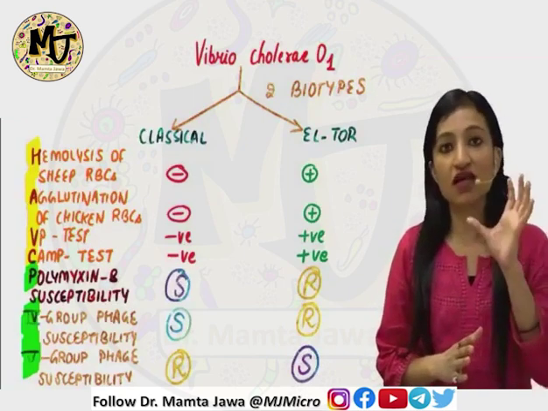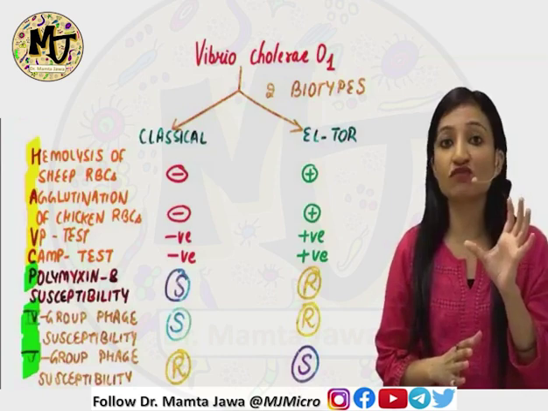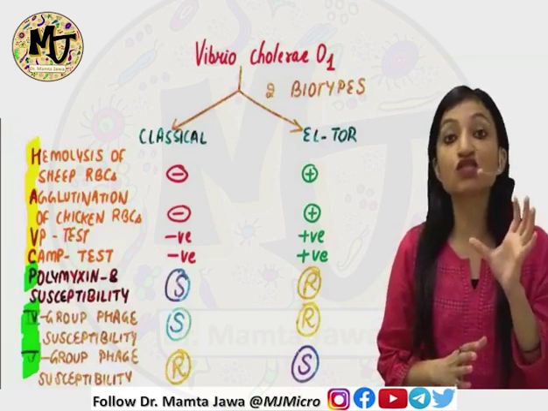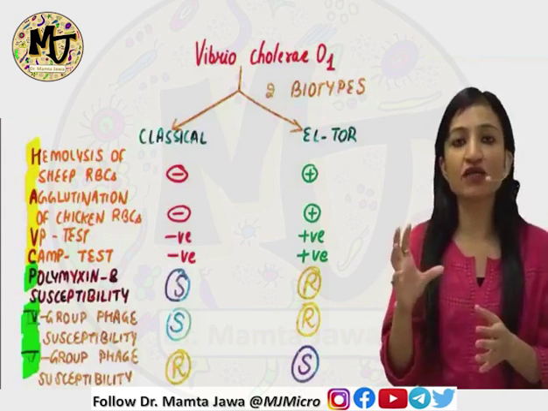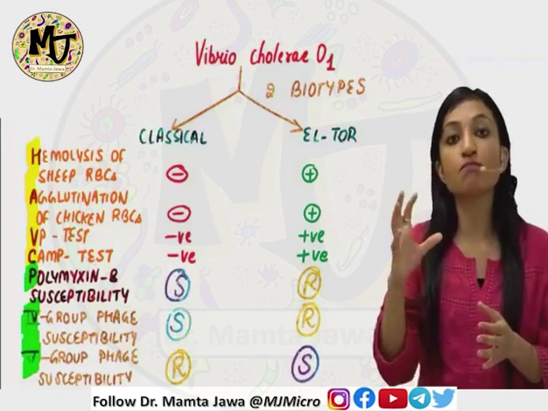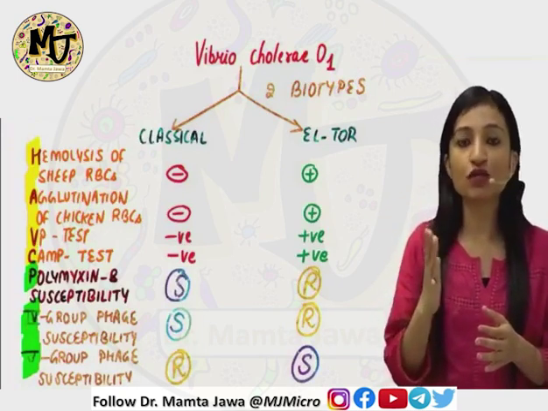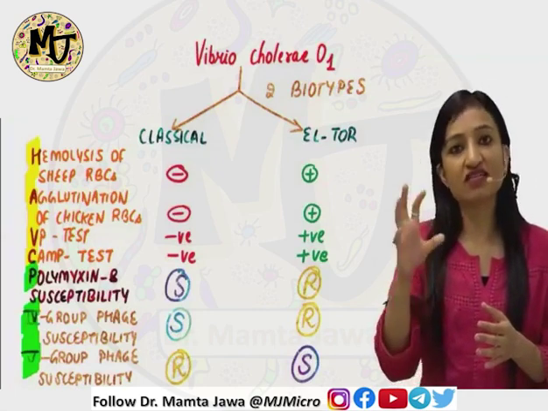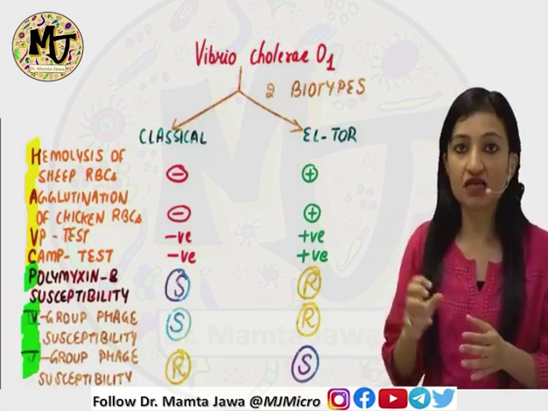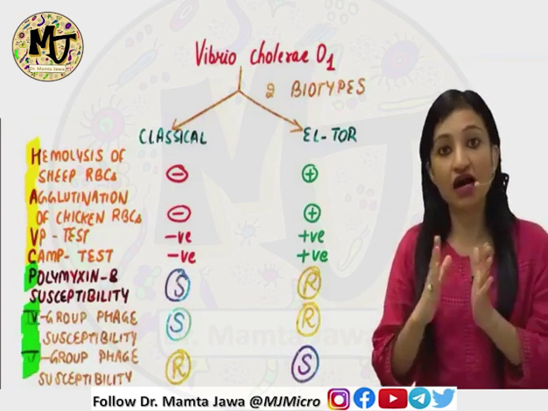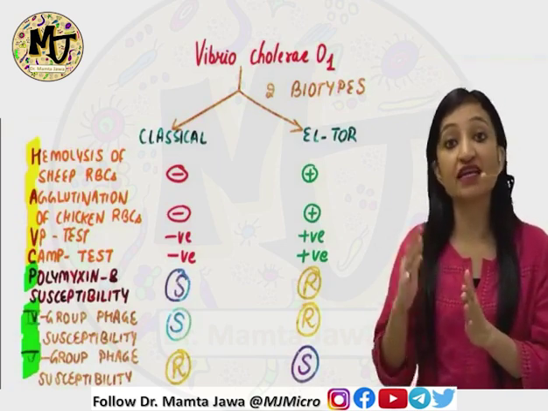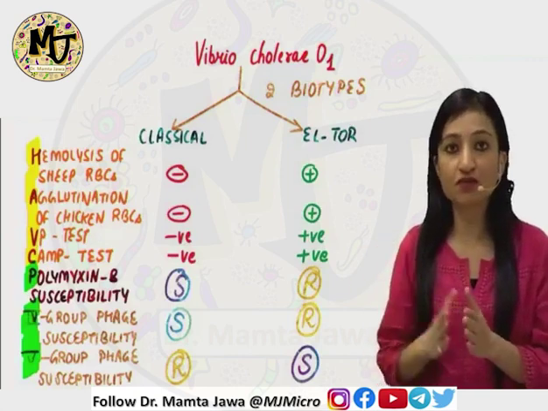Remember, classical biotype is the one which causes the classical disease cholera, an acute diarrheal illness, right? Whereas El Tor biotype is the one which is going to cause milder disease. In case of classical biotype, the secondary attack rate is higher, whereas in El Tor, the secondary attack rate is lower, right?